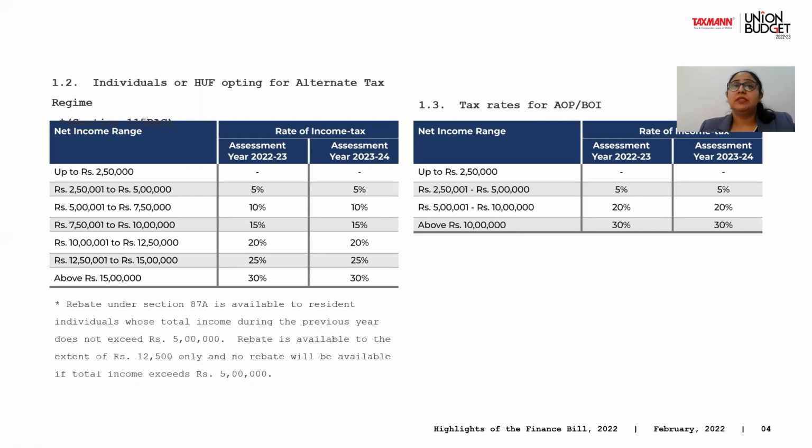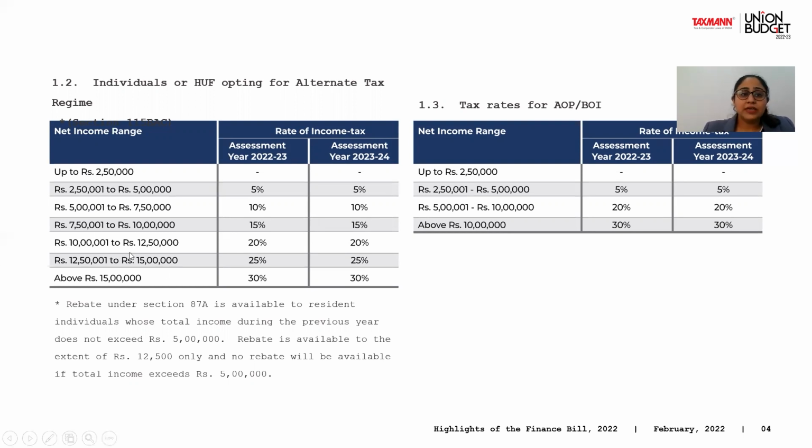But this is not a very lucrative scheme because you have to forego your deduction benefits, your housing loan interest benefits if you have a self-occupied property, and many other benefits such as additional depreciation if you're into a manufacturing business. So once you opt for such a scheme, you have to be very thoughtful in your tax planning.